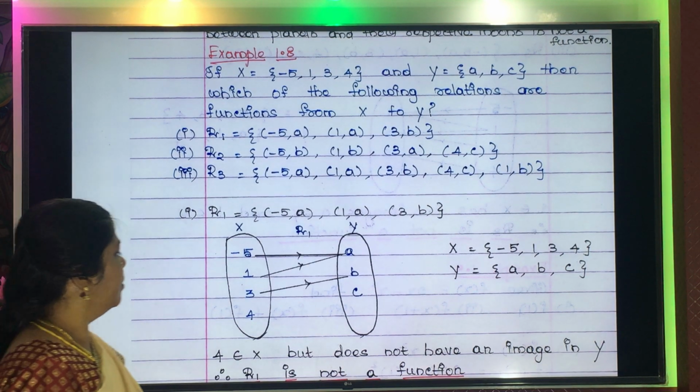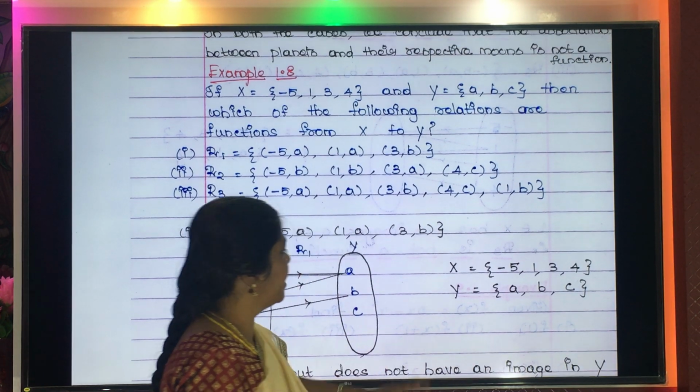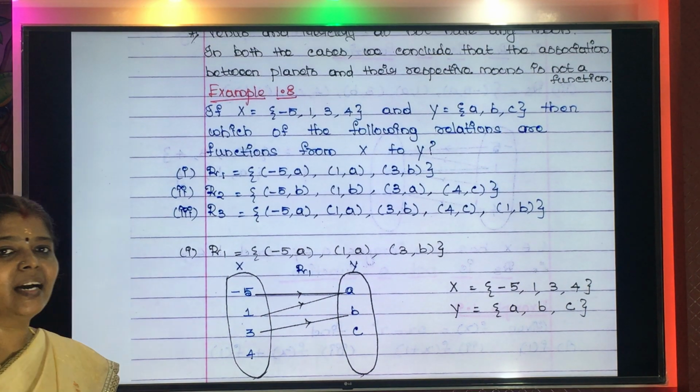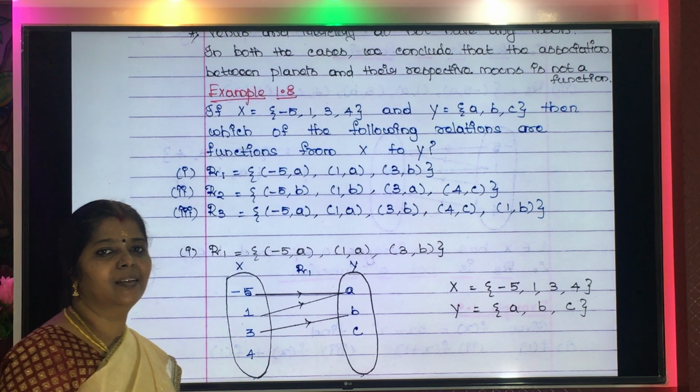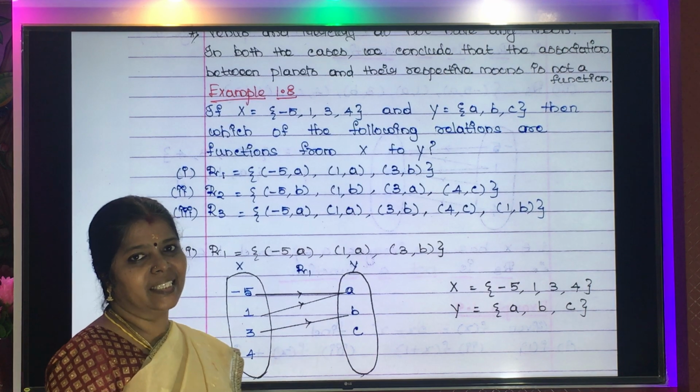Children, let me hide the answer. Now can you guess and give me the answer whether this is a function or not? Is it a function? No, no is the correct answer.